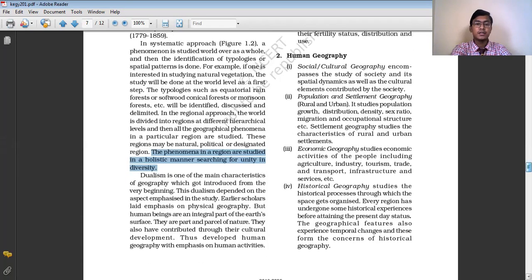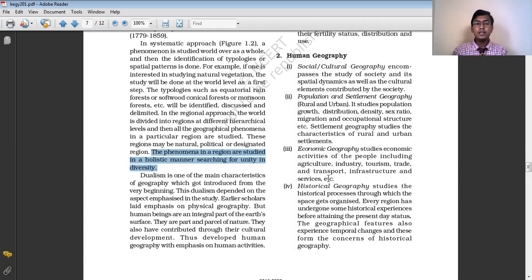Next. When I was discussing this chapter in the earlier part, I said that geography is a subject which got subjected to dualism. That means geography plays a dual role. How? In geography, on one hand, we study the physical features of the earth, like the landforms, the rivers, the climate, the interior of the earth. We study the solar system. We study the various water bodies. So this is the physical part which we are studying.